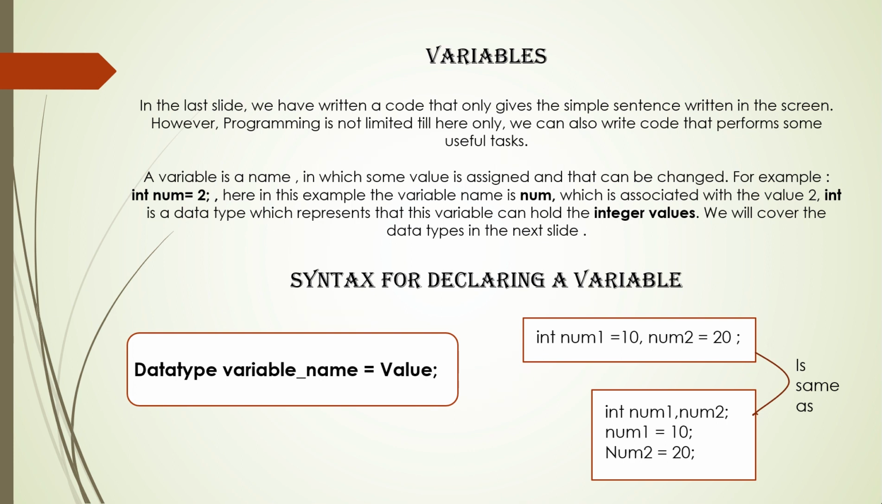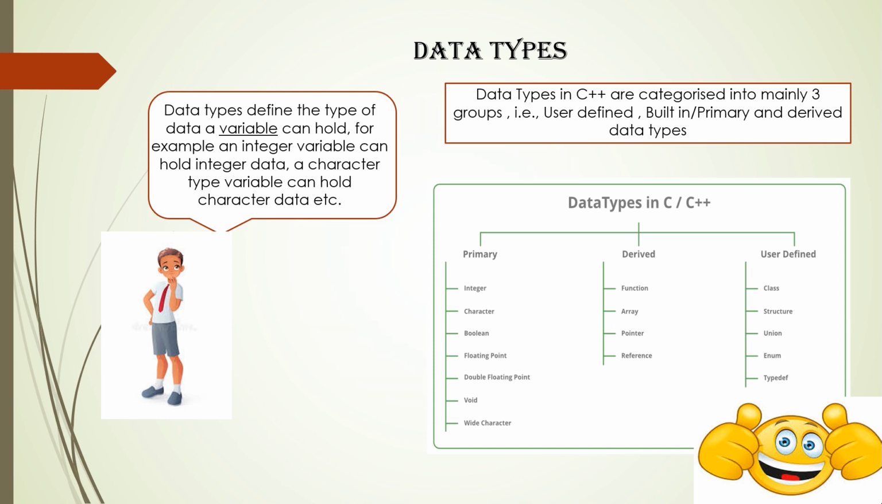Now next comes the data type. And I think till here you all get some idea of what the data type is. A data type defines the type of data a variable can hold. Example, the integer type can hold an integer value, the character type can hold a character value, and likewise it will go on. In C++, data types are categorized into mainly three groups: user-defined, built-in or primary, and derived data types. As of now, as this is our initial stage, we will only look into the primary data types first, and that includes integer, character, boolean, floating point, etc.